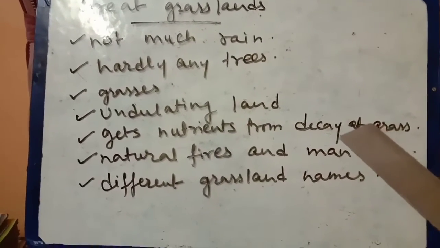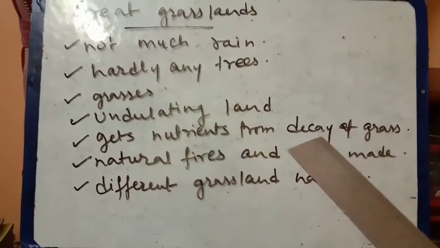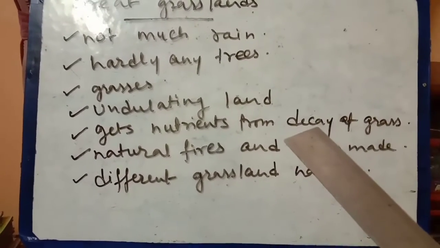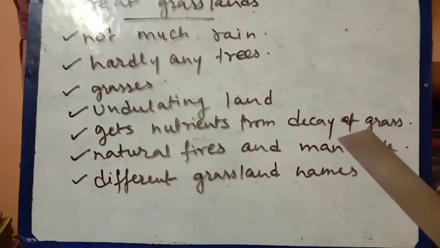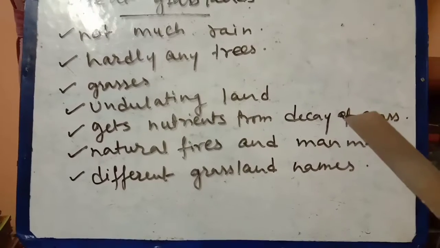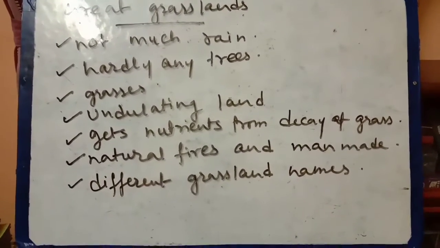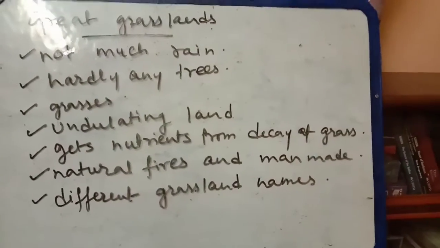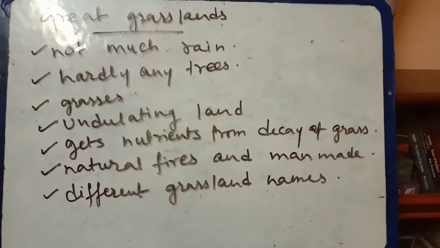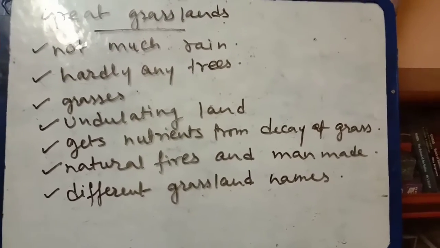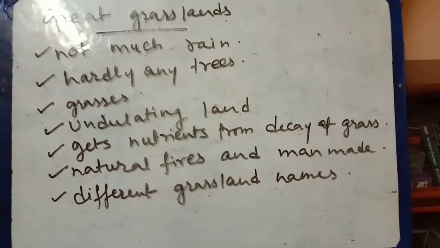The place is not plain; the grassland is just waving. The soil in the grasslands receives its nutrients only from the growth of the grass and the decay of the roots of the grass. Next one: natural fires and man-made fires.